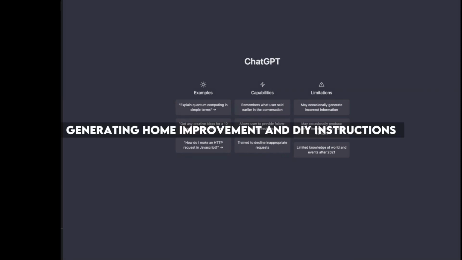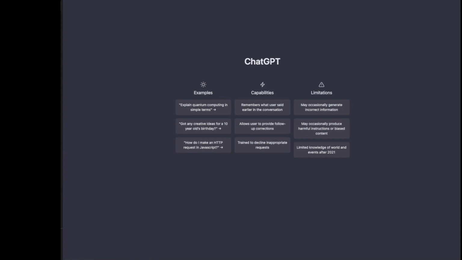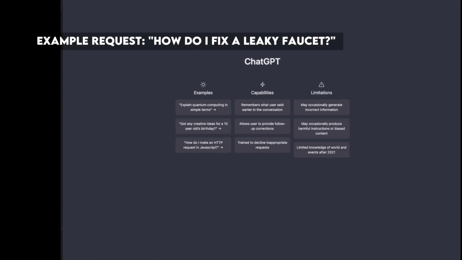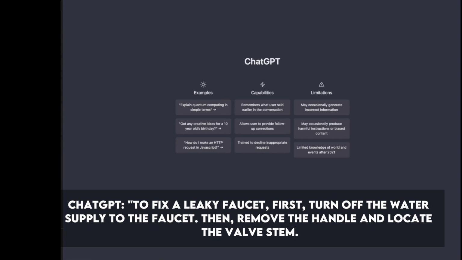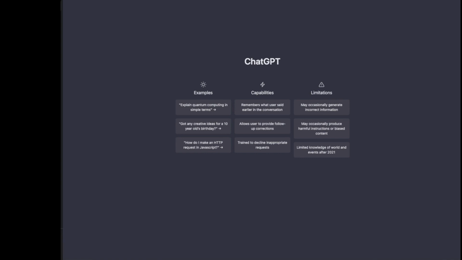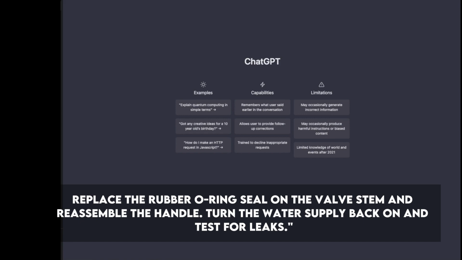Number 26. Generating home improvement and DIY instructions. Example request: how do I fix a leaky faucet? ChatGPT: to fix a leaky faucet, first, turn off the water supply to the faucet. Then, remove the handle and locate the valve stem. Replace the rubber O-ring seal on the valve stem and reassemble the handle. Turn the water supply back on and test for leaks.